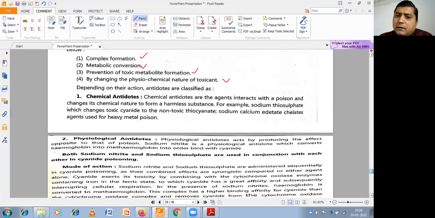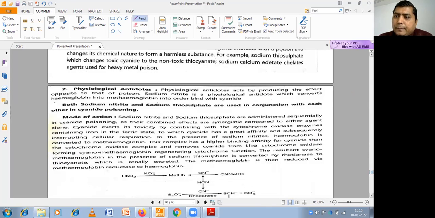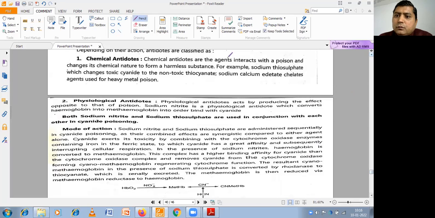First are chemical antidotes, which counteract poisons by chemical reactions, like sodium thiosulfate, which counteracts cyanide poisoning, and calcium iodate, which can chelate heavy metals. So that is the chemical antidote.